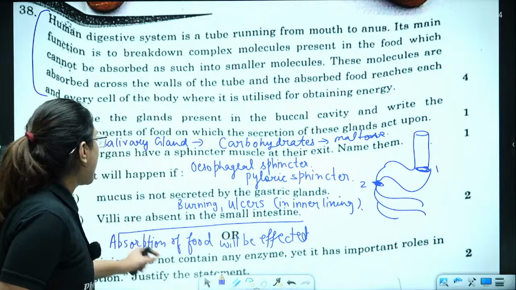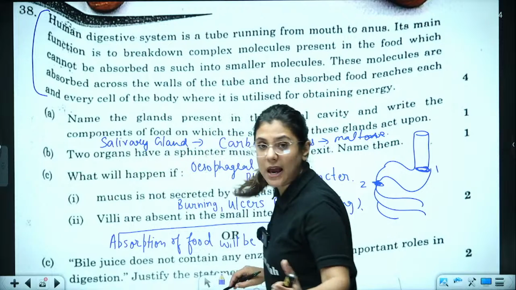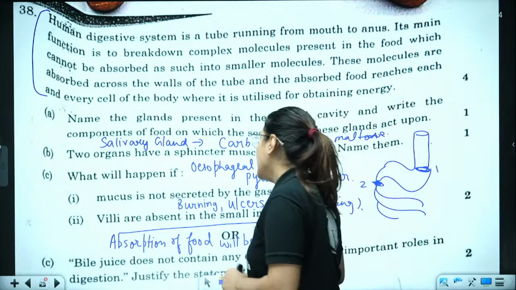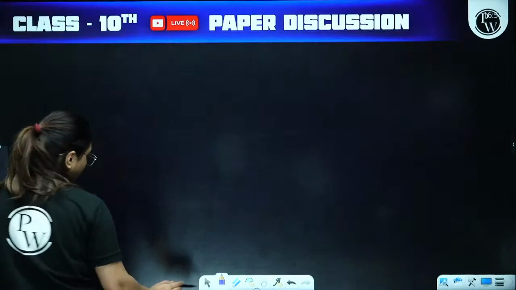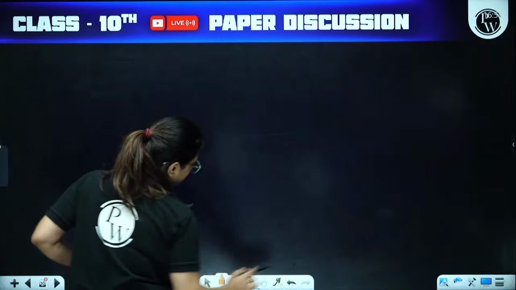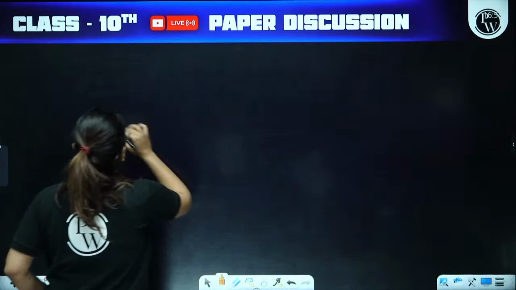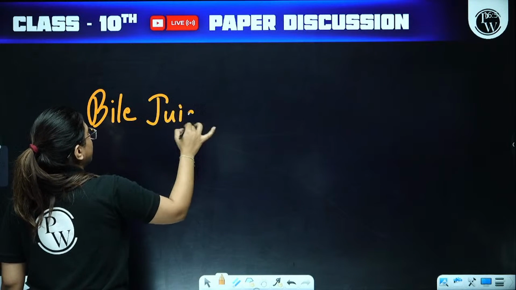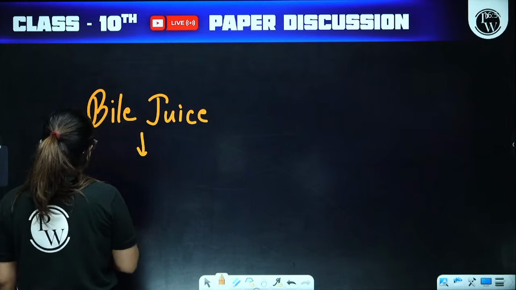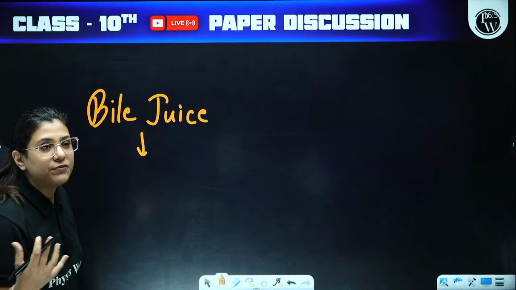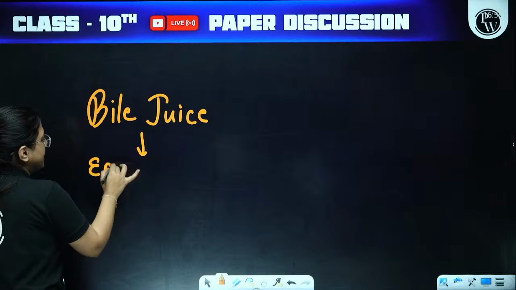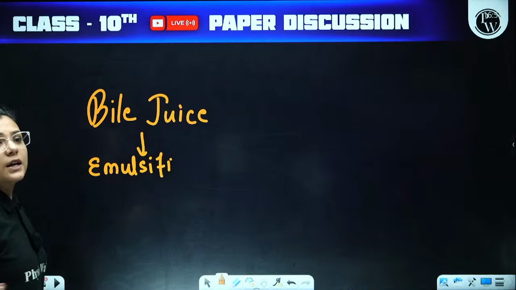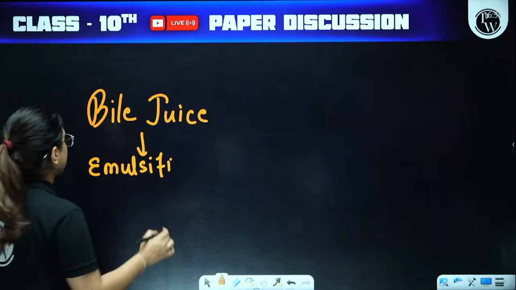Next one, bile juice does not contain any enzyme. Yes, we have studied this, yet it has important role in digestion. Justify the statement. So you have to write down here, the last point I am writing down, that bile juice has no enzymes, but still it helps in emulsification of fats.